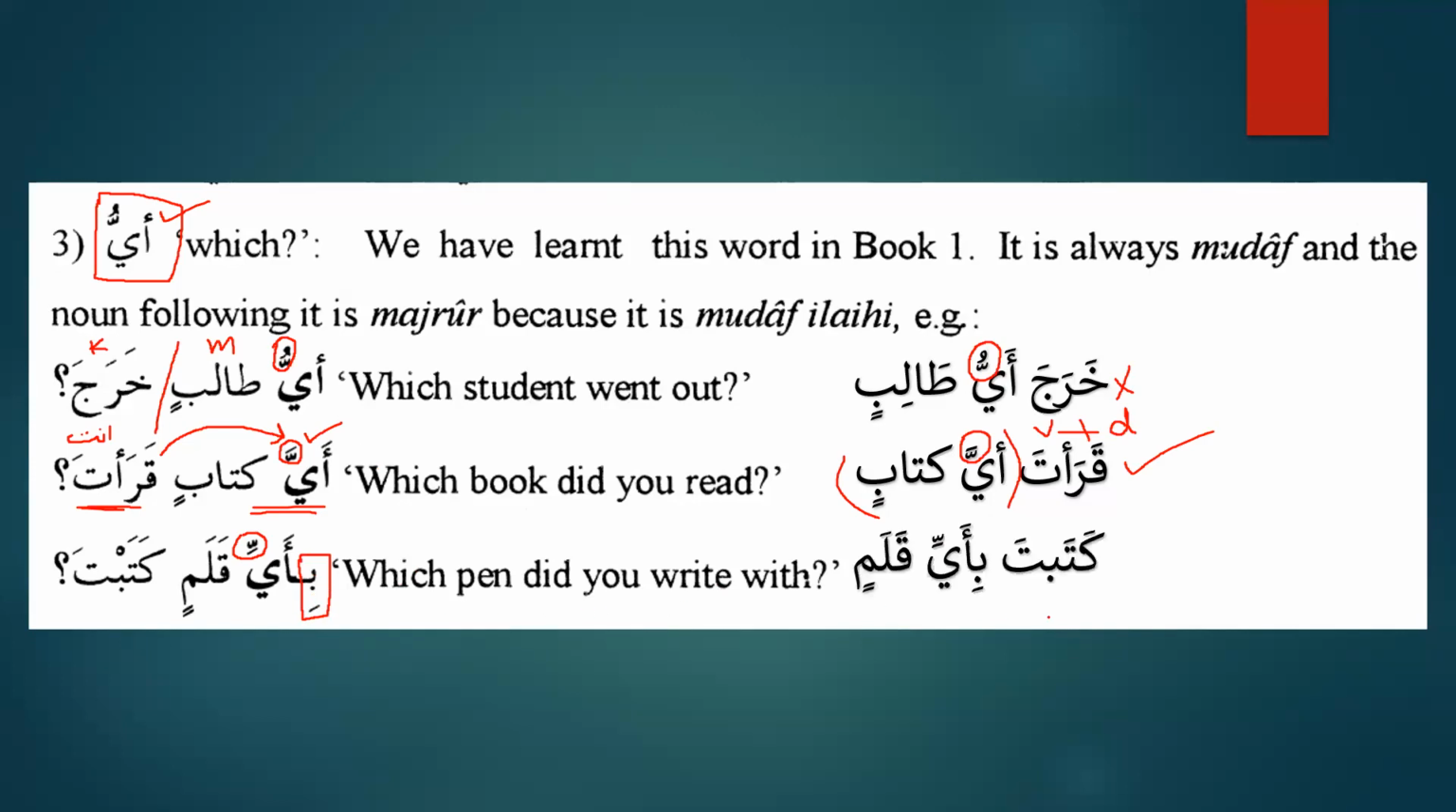Originally it is katabta bi ayyi qalamin. However, we know that bi ayyi should come in the beginning of the sentence because it is a question word. So I'm sure, inshallah, this sentence is clear. But in this sentence, you need to be slightly careful, and you need to know that if ayya comes in the beginning of the sentence and if it is mansub, then there has to be a reason why it is mansub.